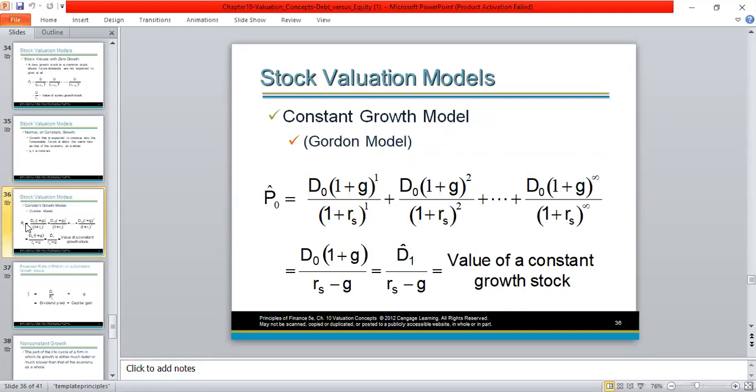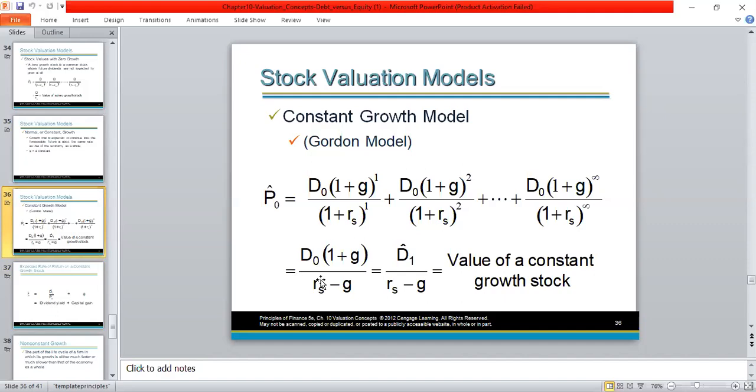The formula is D0. D0 means current year dividend. Always 0 means the current year. So D0 means current year dividend, that we multiply by 1 plus G. Here G means the growth rate. That is the numerator. The numerator we divide by RS, the cost of equity, minus the growth rate.